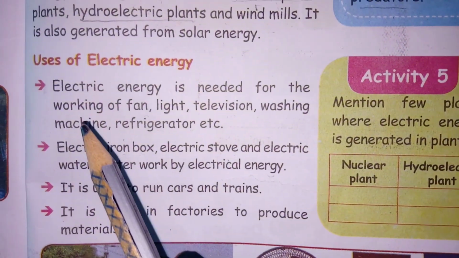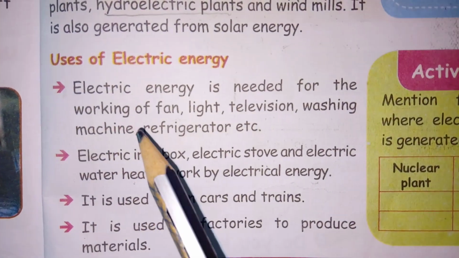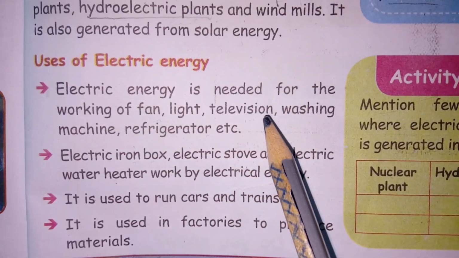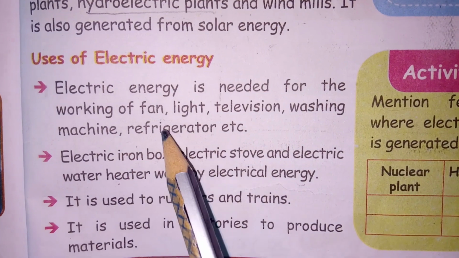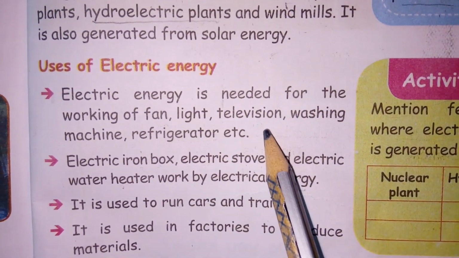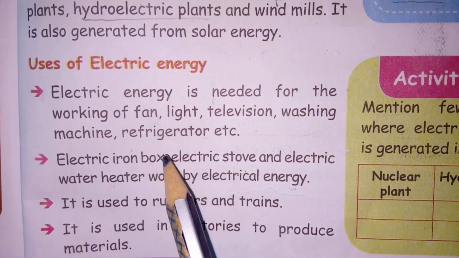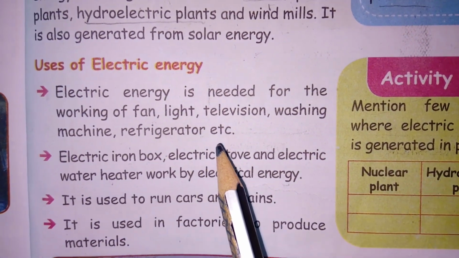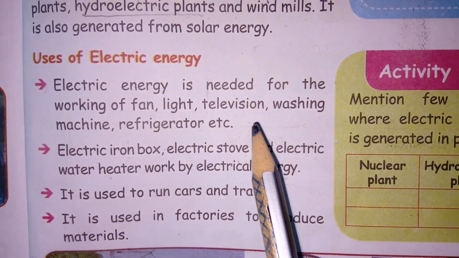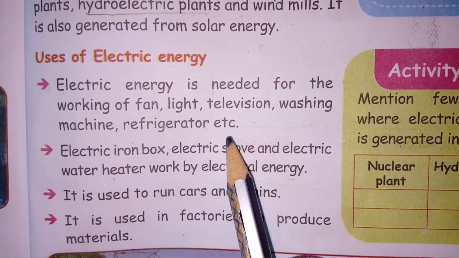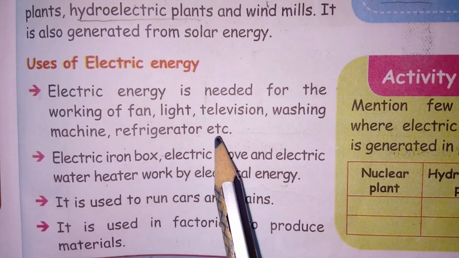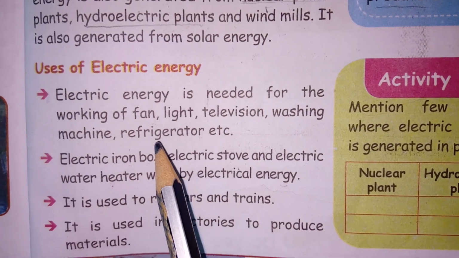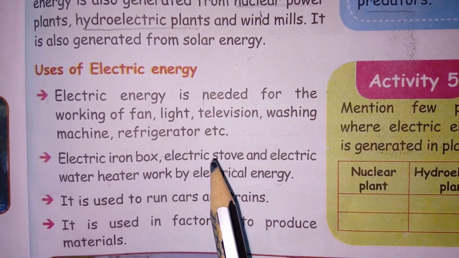Next we are going to learn about the uses of electric energy. Electric energy is needed for the working of fan, light, television, washing machine, refrigerators, etc. This electric energy will be used for various purposes. Many electronic things work with the help of electric energy. Certain examples are given here: fan, washing machine, light, television, etc.